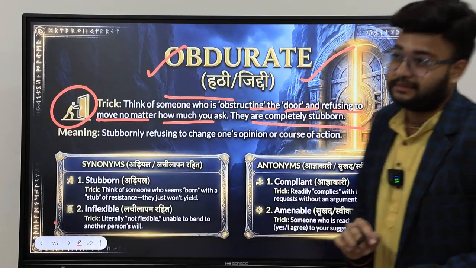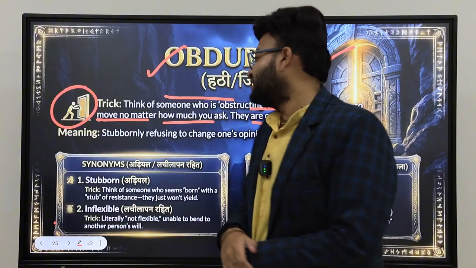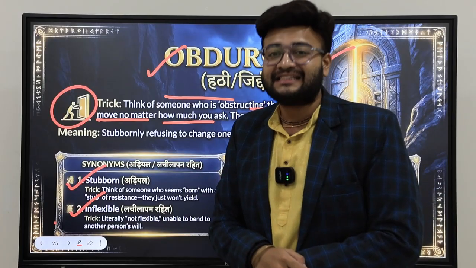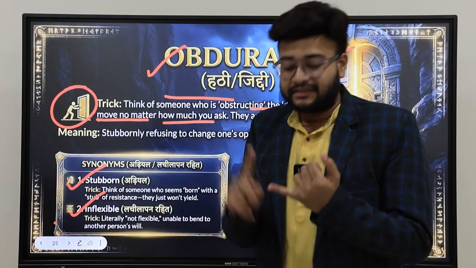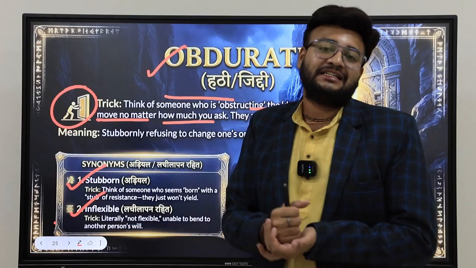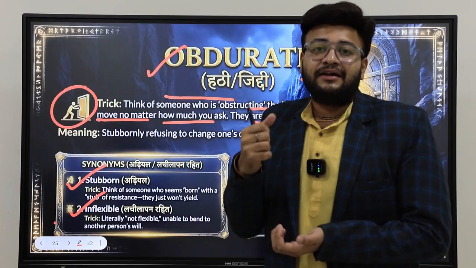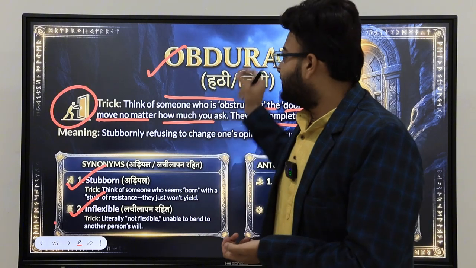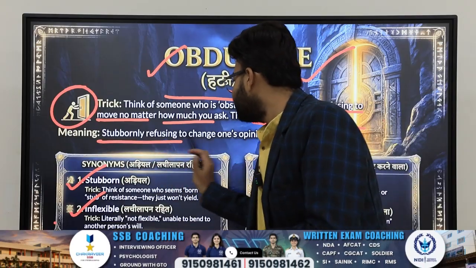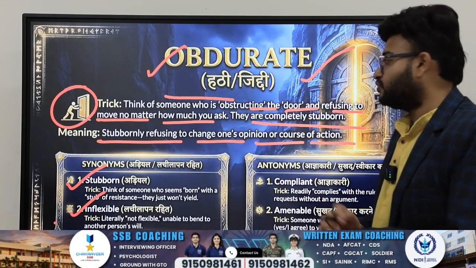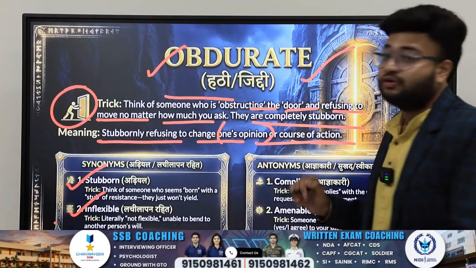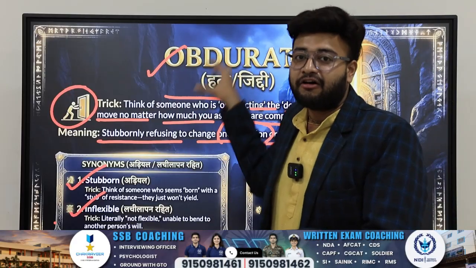So, they are completely stubborn. What are the synonyms? Stubborn, inflexible, brazen. Those persons who are stubborn, inflexible, brazen, adamant in nature, that is the meaning of obdurate. Stubbornly refusing to change one's opinion or course of action. You are not willing to change your opinion or even your course of action. This is the correct meaning of obdurate.